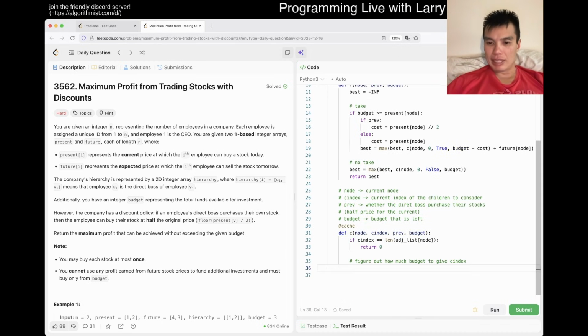And here we can just say, we figure out how much budget to give to C index, right?